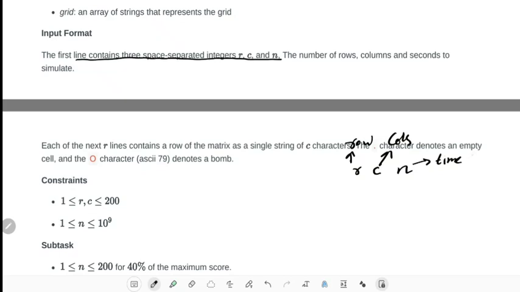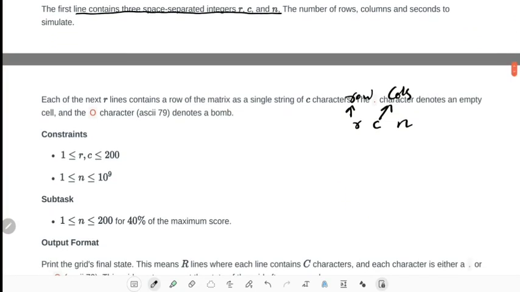If time is even, then we can directly return output as all O's. So if time is even, we can directly tell, but if time is odd, then we have to calculate. Okay, and R and C will be between 1 and 200, so we can take it as int, there won't be any problem.